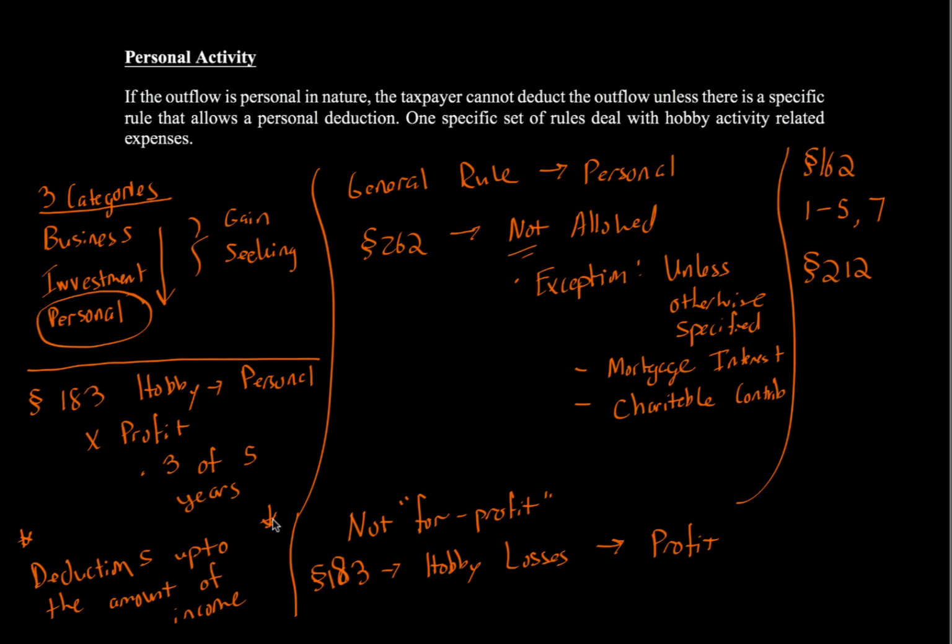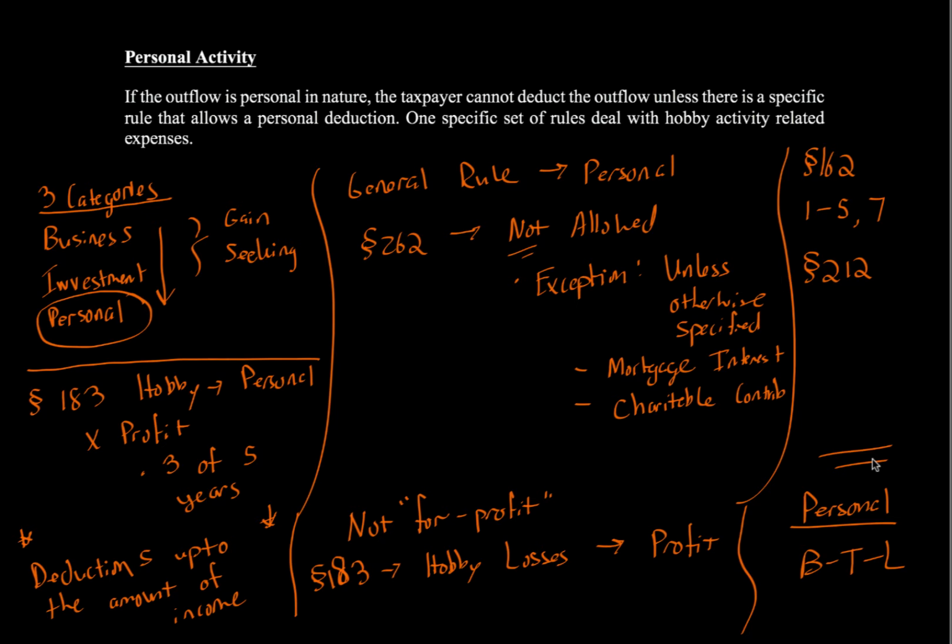So that's really key. Now, one thing to note also is that for personal activities, almost all personal activities are below the line deductions. And that's very important because, again, in our general introduction to deductions, we talk about how above the line deductions are much better because of that standard deduction issue. The personal hobby activity issue only comes up for individuals. If you're an actual business, you're going to be in the business or you're going to be in investment seeking, because the idea is that you actually are looking for a profit. Just a reminder, that's the tax consequences for tax years 2017 or before.